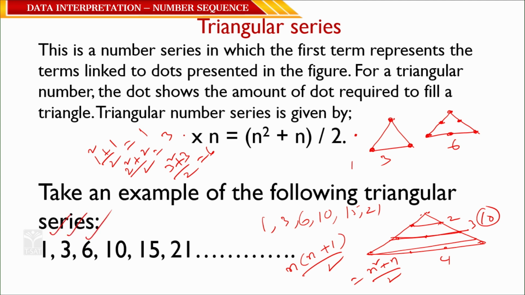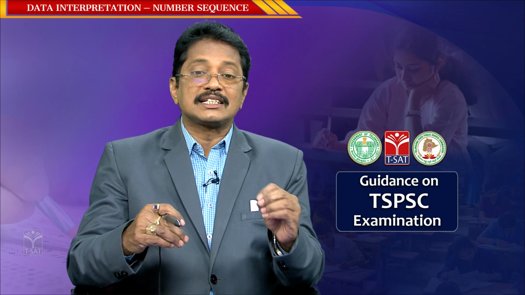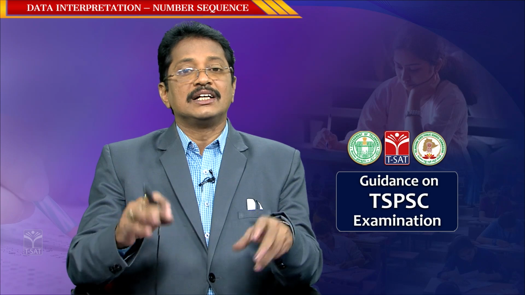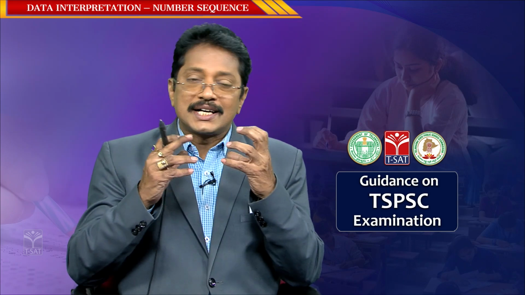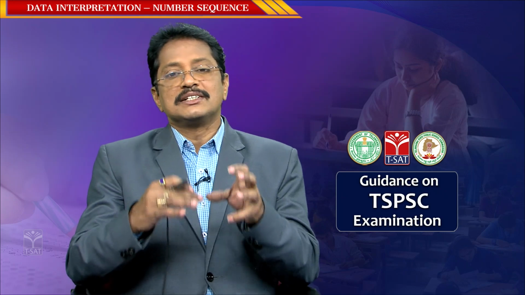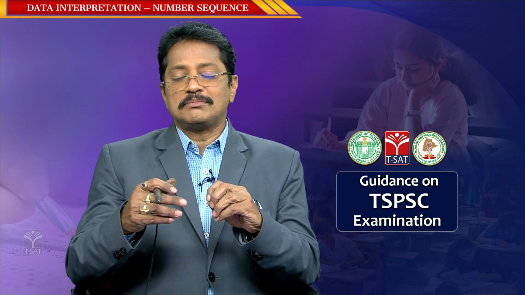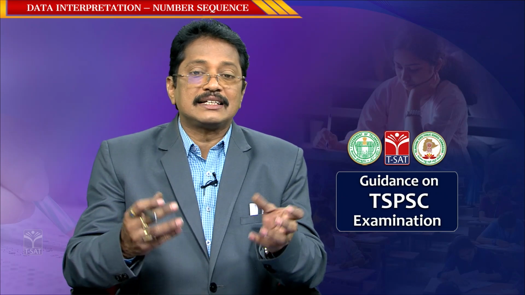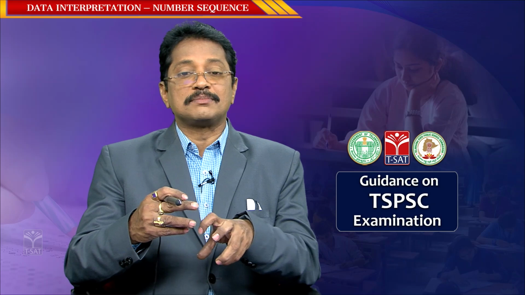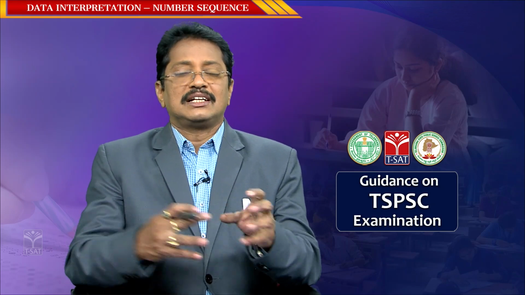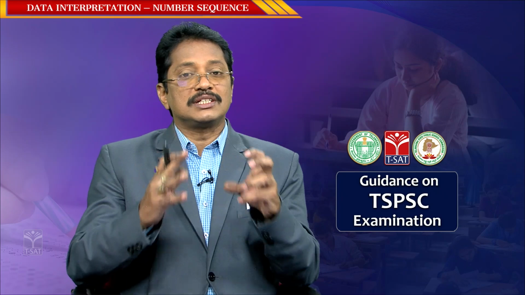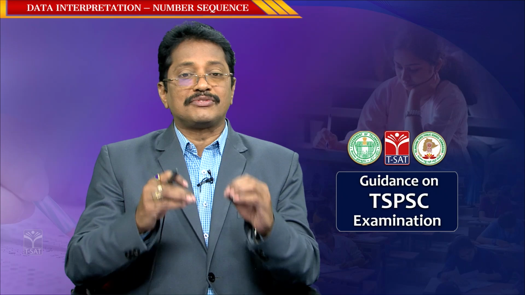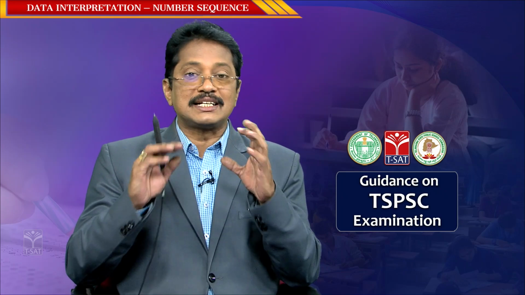So, the general formula for a triangular number is (n square plus n) by 2, or simply n(n+1)/2. Like that you can generate the numbers. What is the importance of triangular numbers? Generally, we use these triangular numbers in Pascal's triangle and other areas also. Where do we use Pascal's triangle? Generally, we use the Pascal triangle concept in binomial coefficients, as an extension of this concept. So, this is about the triangular series. Do you understand? A triangular number can be generated using the formula (n square plus n) by 2, that is the information. Okay.